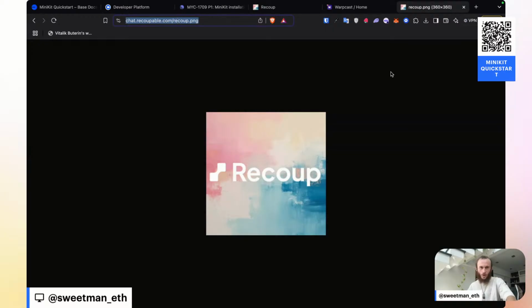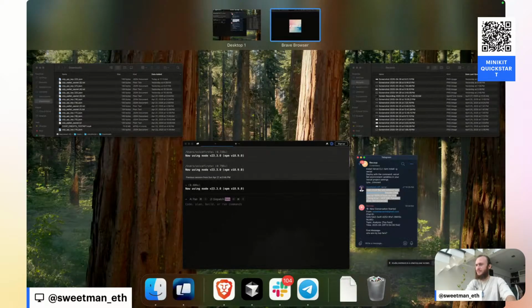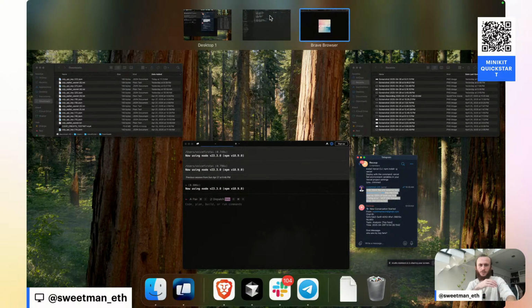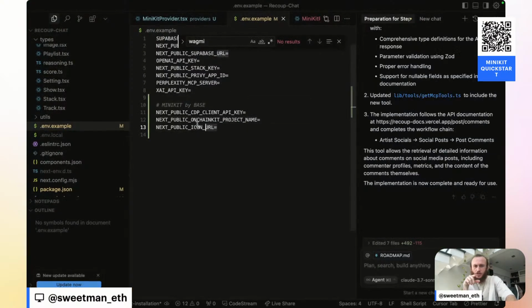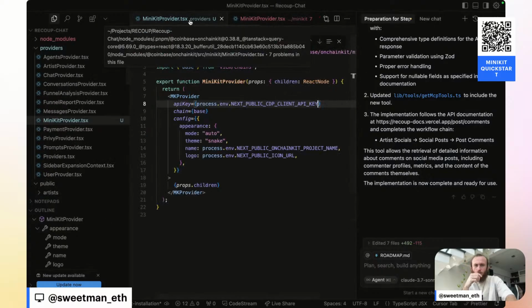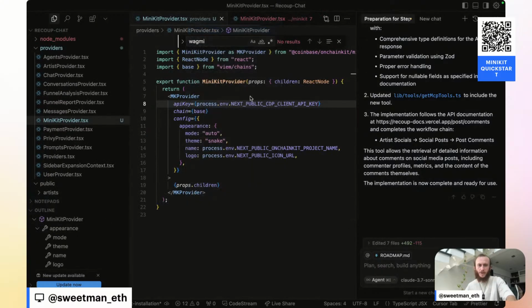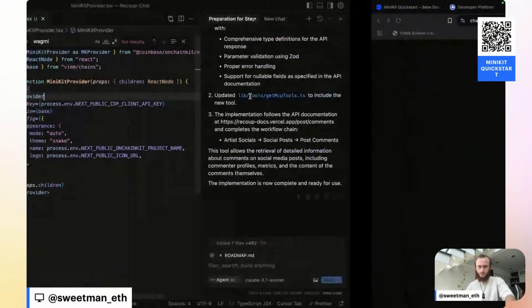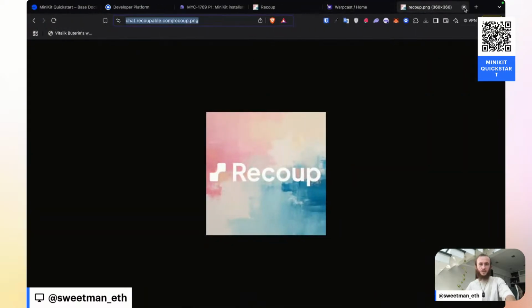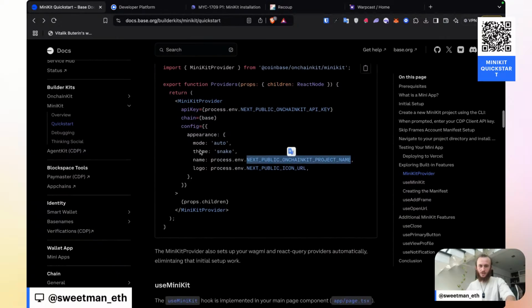And this is the image that I want to use. And so this is what I'm going to use as the next public icon URL. And with that, I have saved all of my environment variables. And so these are the three environment variables I've just added. I've added my CDP client API key, my project name, and my icon URL. So from here, let's close all the others and let's go back to our instructions. Let's close out of this image, go back to the docs.